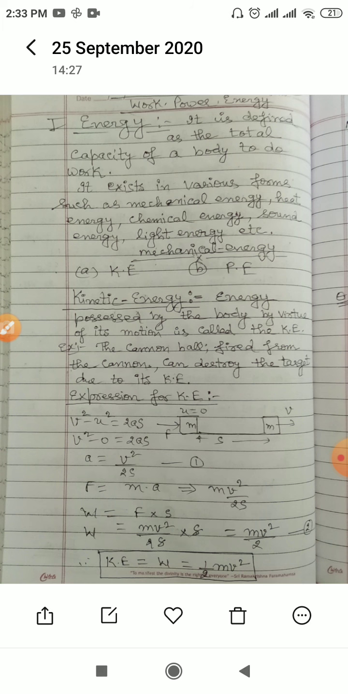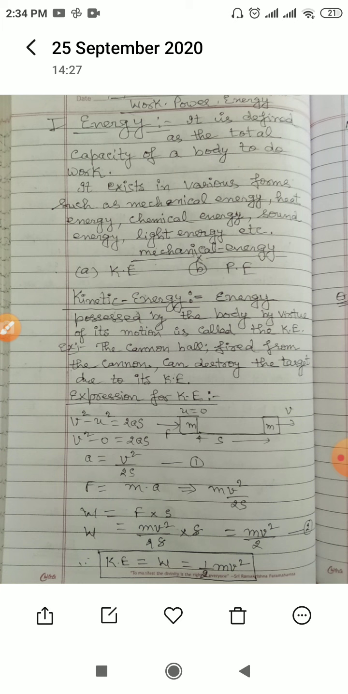Now let us see the expression for kinetic energy. Body of mass M is initiating its motion from the rest position. That means the initial velocity is 0 and the final velocity we are assuming is V. We are applying a certain force F so that the body is displaced by a distance S. Apply the formula V square minus U square is equal to 2AS. You will get V square minus 0 is equal to 2AS, so A is equal to V square upon 2S.